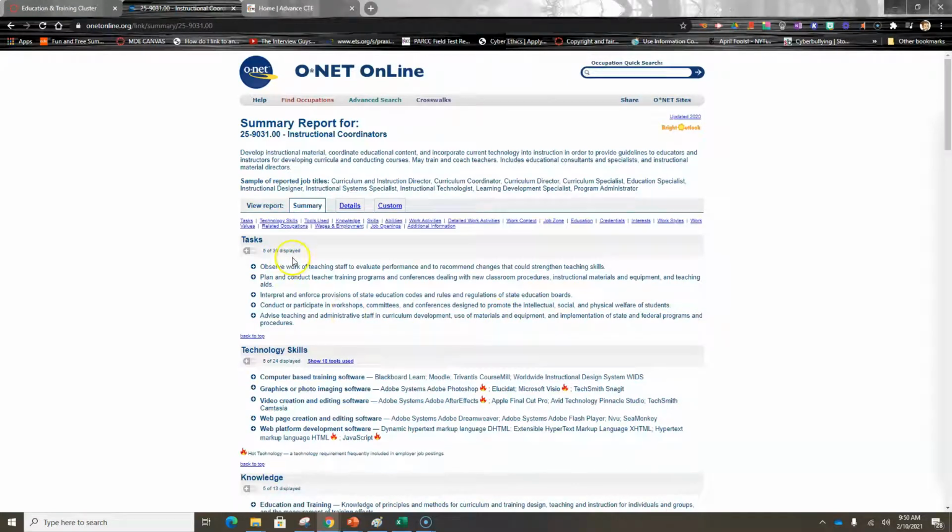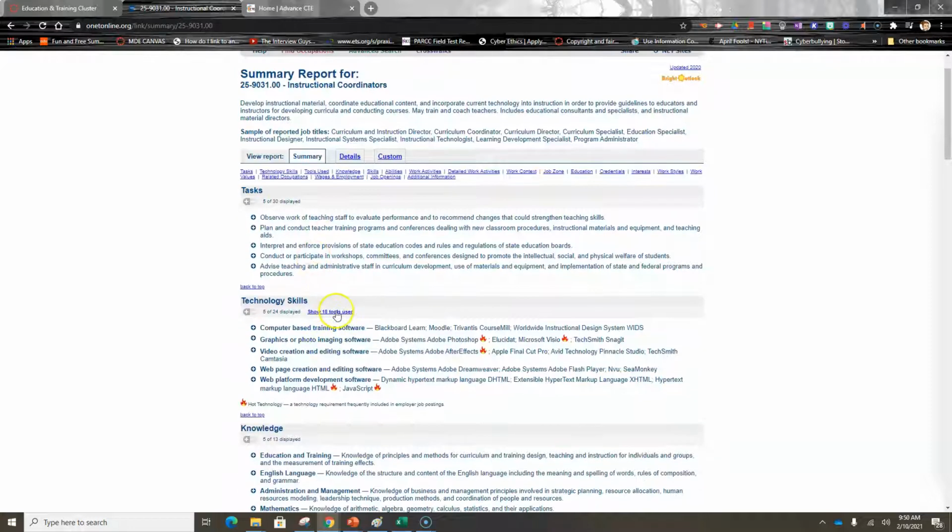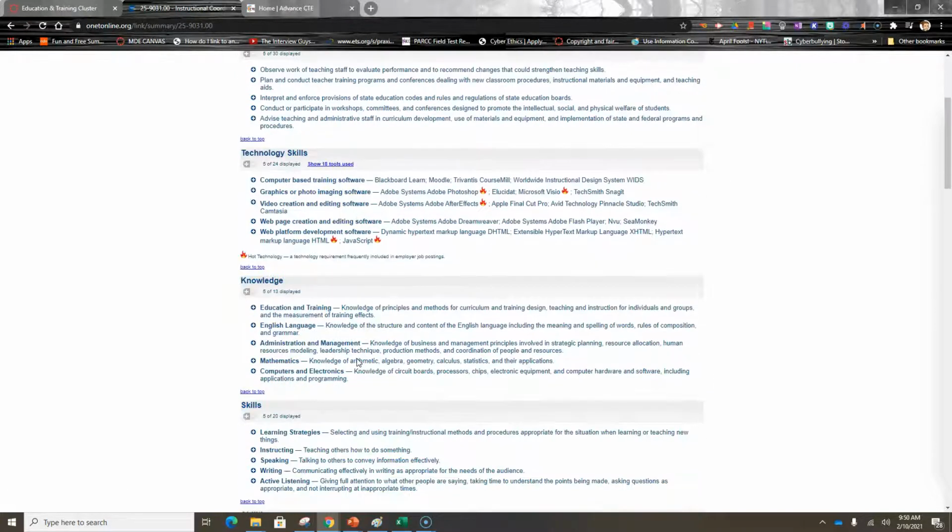And if you look, it gives me a summary. It tells me the task and it lists those tasks. It tells me technology skills that are needed. It gives me knowledge.